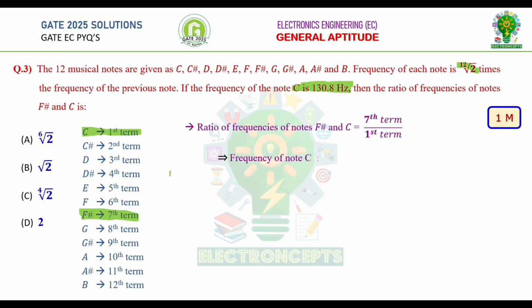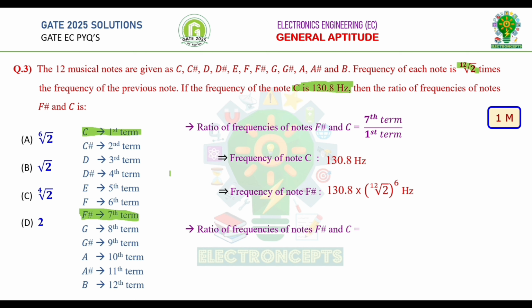From the given data, the frequency of note C is 130.8 Hz. To get the frequency of note F hash, since it is the 7th term, we need to multiply the 12th root of 2, 6 times, to the first term, which is note C, 130.8 Hz. Therefore, the frequency of note F hash is 130.8 into (12th root of 2) to the power 6 Hz.